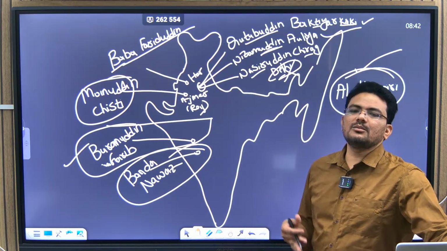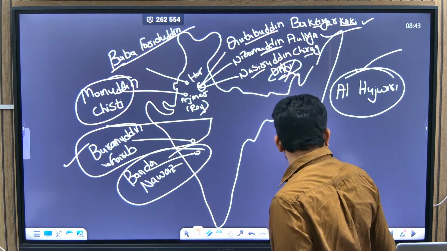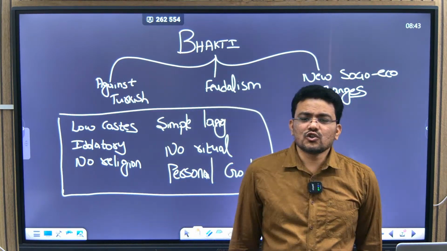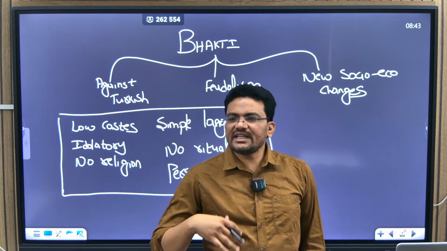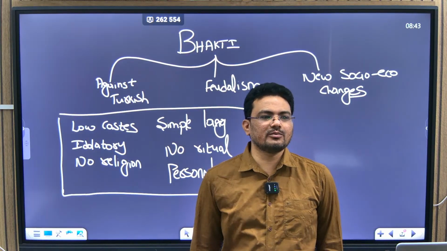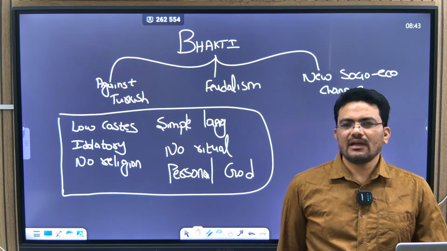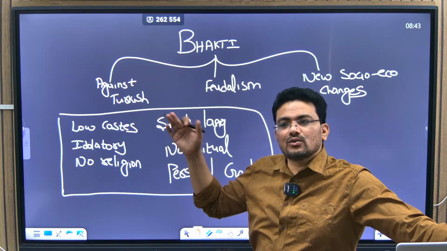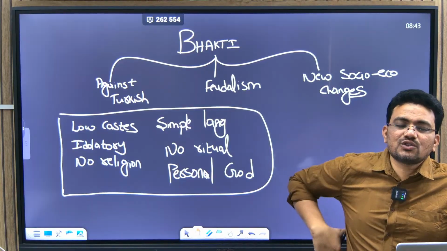Okay, now we will move to the next one, the Bhakti tradition. So the Bhakti tradition is also a kind of religious reform movement within India. We have seen religious reform movements in modern India also, with Raja Ram Mohan Roy and all these people. So there are precursors to these religious reform movements of modern India in medieval India. See, these are so powerful.